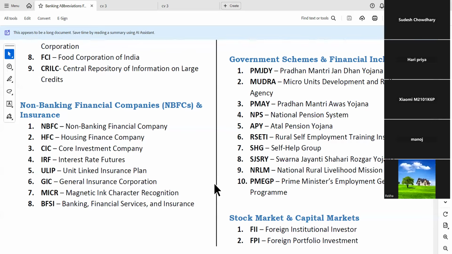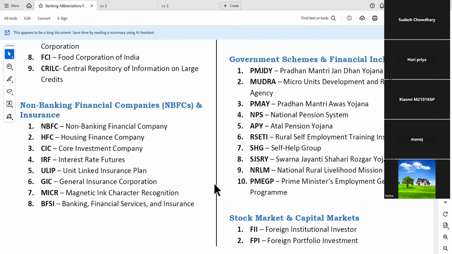Fifth one is ULIP, unit linked insurance plan. Sixth one GIC, General Insurance Corporation. Seventh one is MICR, magnetic ink character recognition. Eighth one is BFSI, banking, financial services, and insurance.